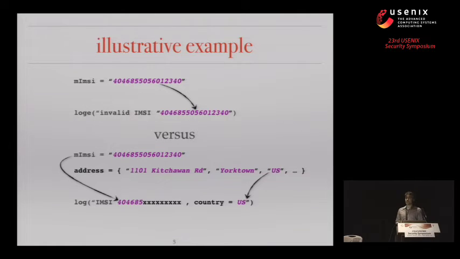But there's also a difference between these 2 flows. In the first case, information pretty much flows as is to the release point, identifying the user uniquely. In the second case, there's more work being put into anonymizing information that goes outside. It would be the X's padding the suffix of the IMSI. It would be the fact that only the country is released and not the entire address of the user.